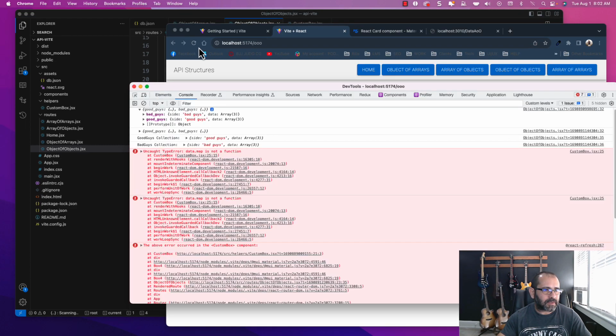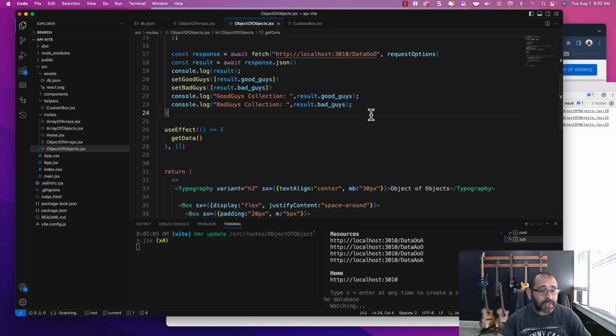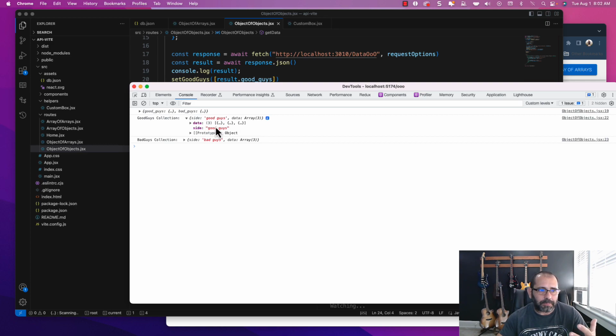Let's go ahead and do a refresh to make sure that all the errors go away, and then yeah, that's fine. So now that we're getting the good guys and the bad guys, from in here we have to pick which one of these, because we're basically putting the entire site and data in there. We need to pick which one of those, and that is an object. So you can pick the position of the object and of what is in there and send it to it.